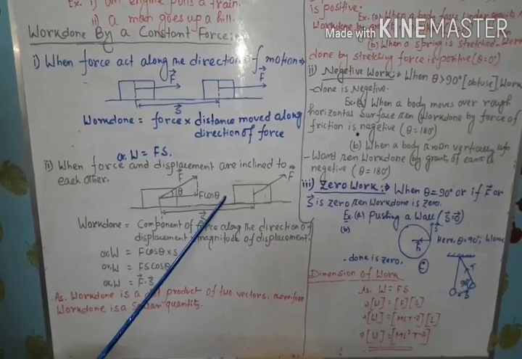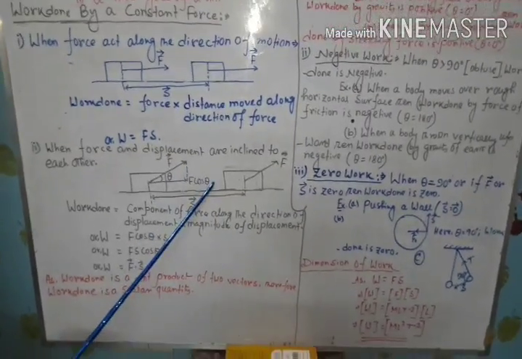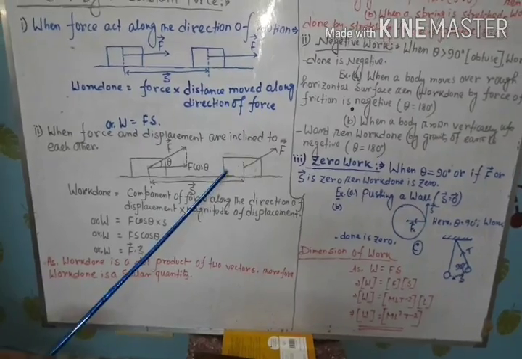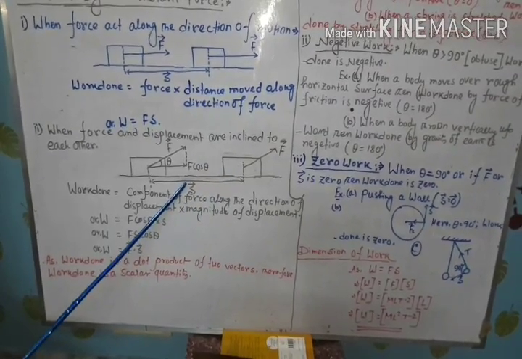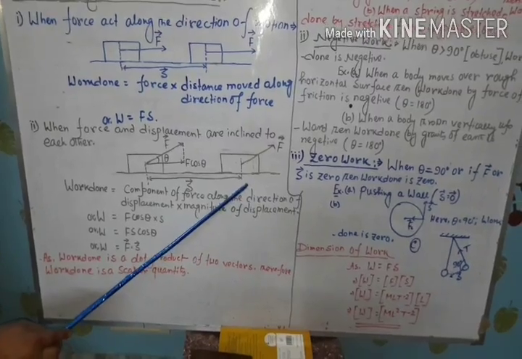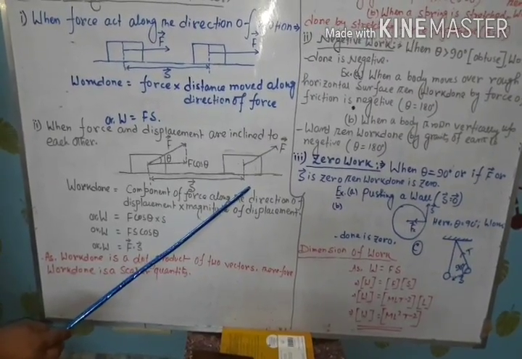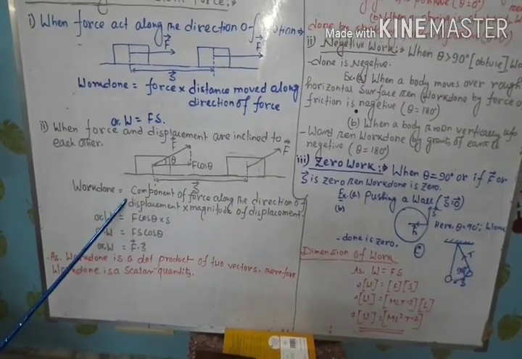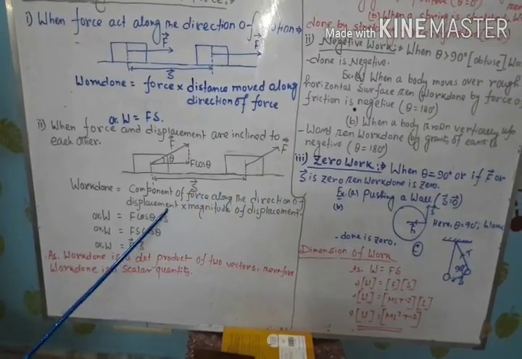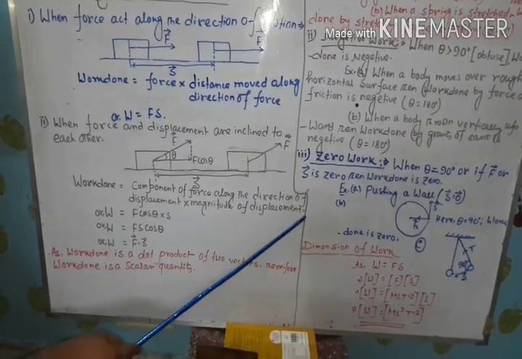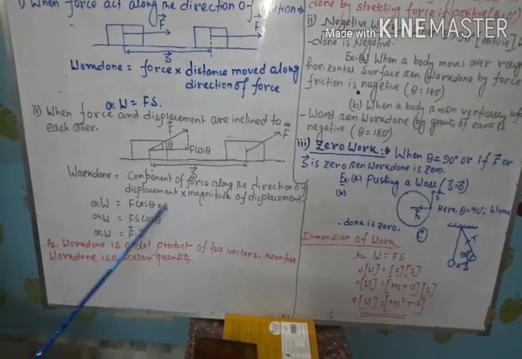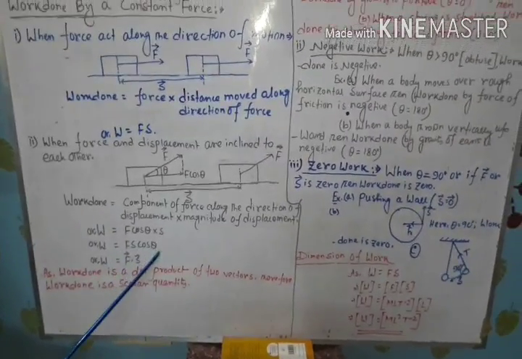After determining the component of force along the direction of displacement, you have to take the product of displacement and that component, which gives us the amount of work done. So therefore work done is equal to the component of force along the direction of displacement times the magnitude of displacement. So W equals F cos theta into S, or W equals Fs cos theta.